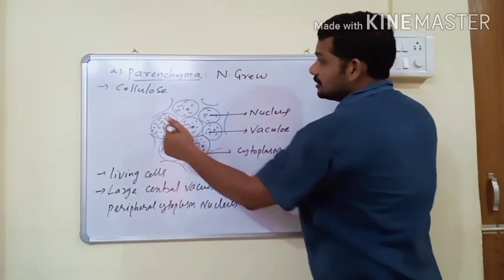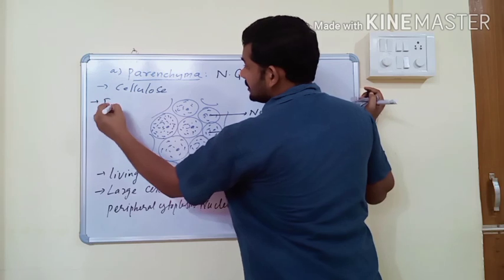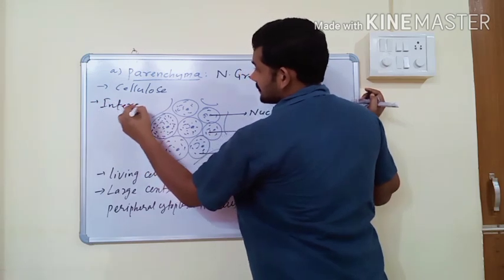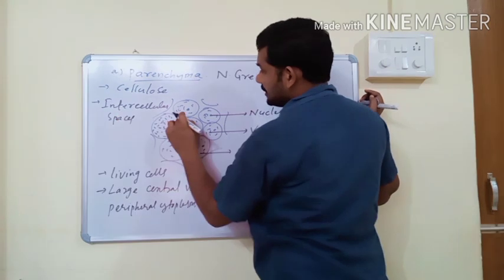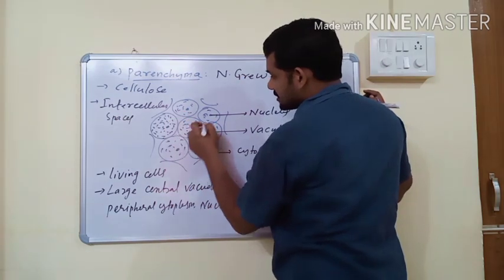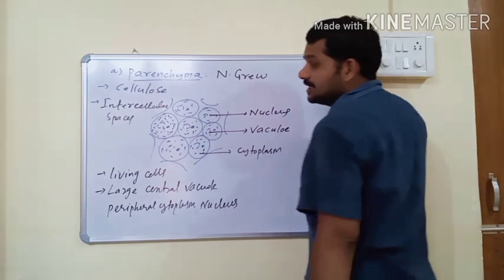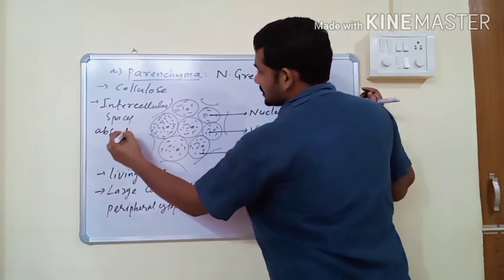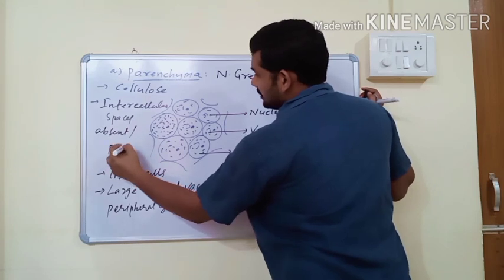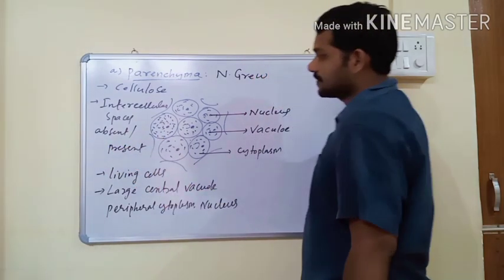Intercellular spaces mean the spaces between adjacent cells. A space between adjacent cells is called an intercellular space. Intercellular spaces may be absent or present.